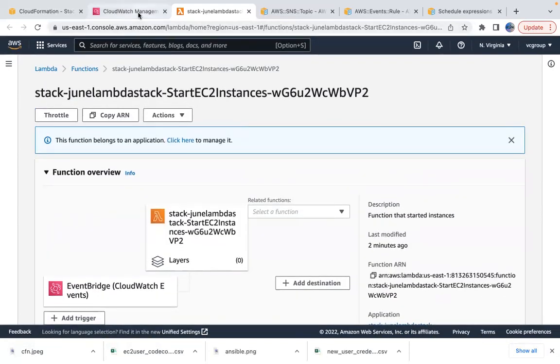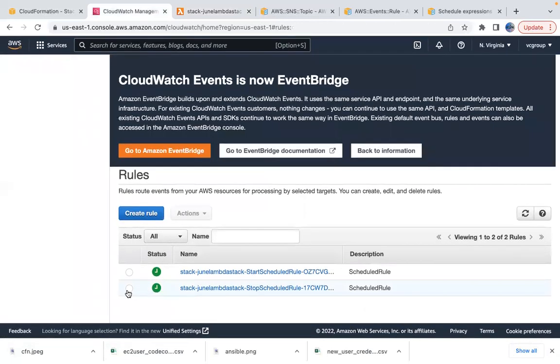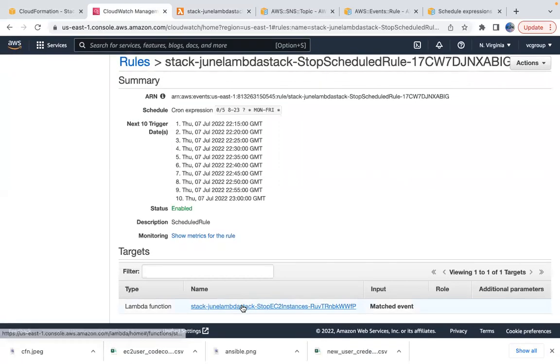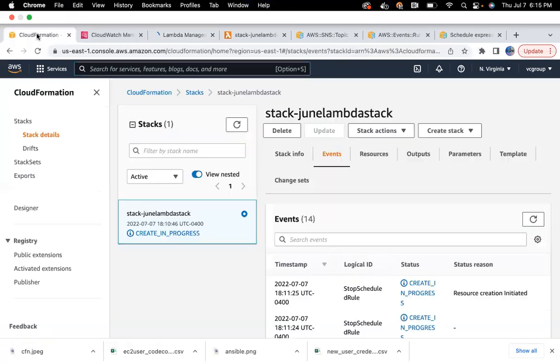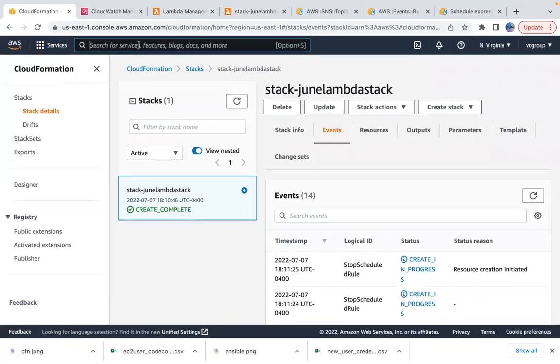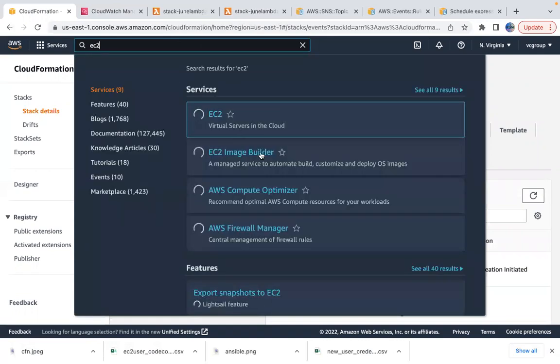But let's go back to the previous rule. This will trigger this Lambda, and this other Lambda should stop those instances, whatever instances we define. After 5 minutes we will be able to see our instances in a stopped mode. Okay, let's go to EC2.